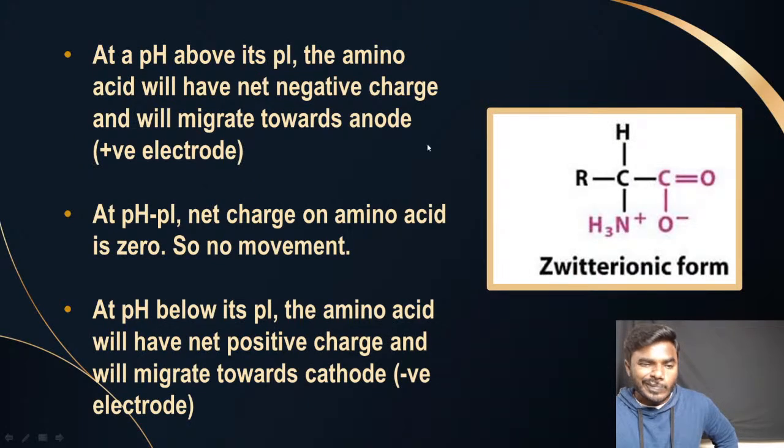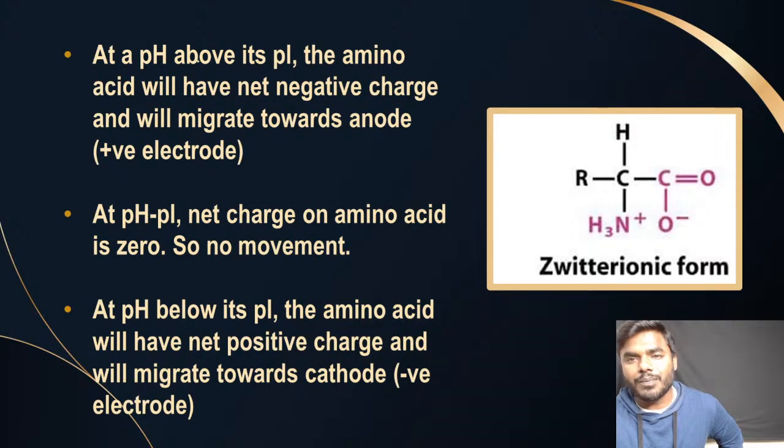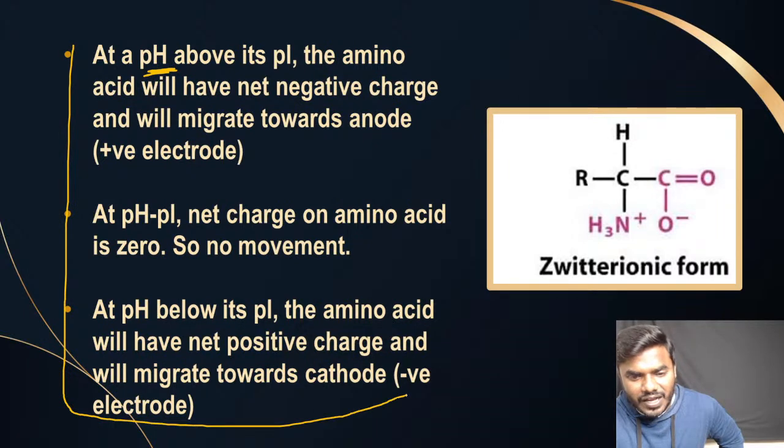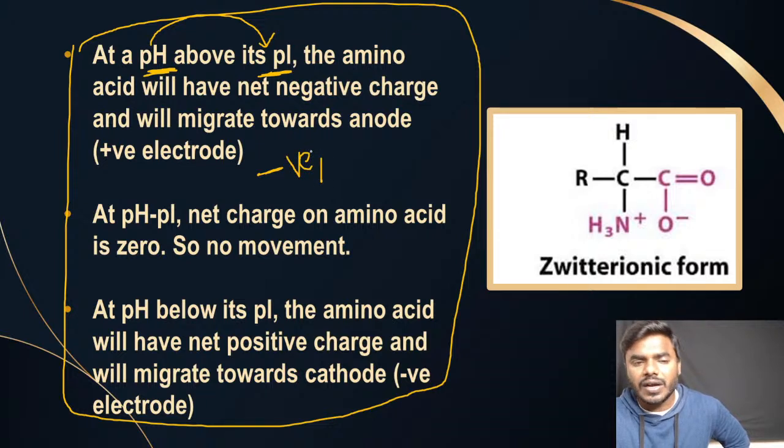Let me explain how. And friends, this is also very important. Please remember, it is very, very important. These three statements are very important statements. Please remember: at a pH above its isoelectric point, the amino acid carries a net negative charge. So if the amino acid has a net negative charge, obviously it moves towards the anode, which is the positive electrode.